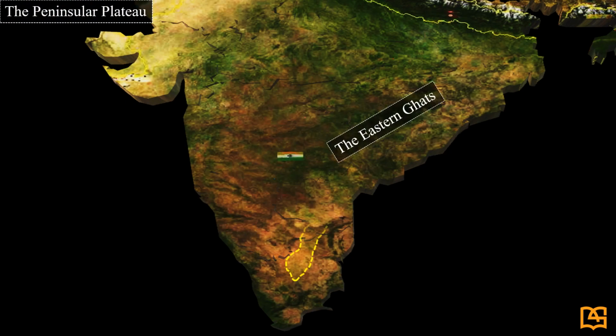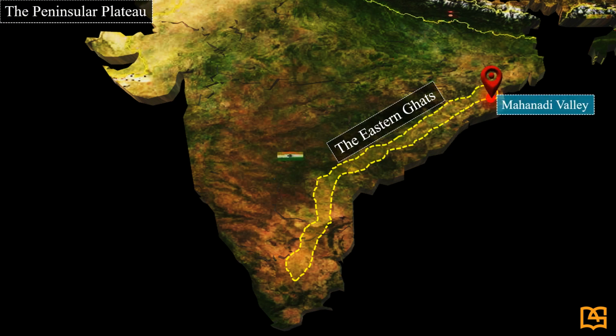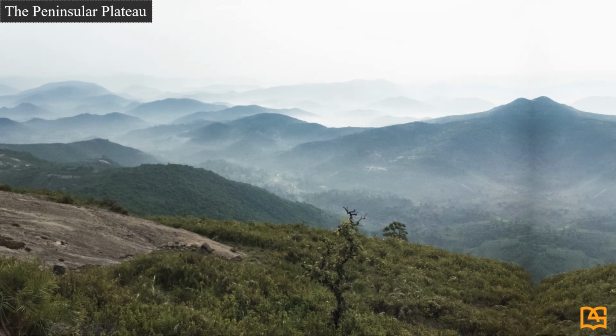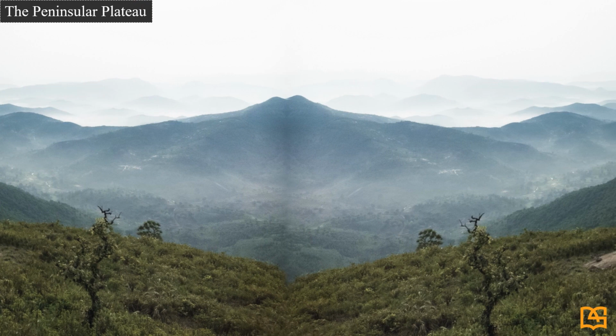The Eastern Ghats run almost parallel to the east coast of India. They extend from the Mahanadi Valley in the north towards the Nilgiri Hills in the south, where they join the Western Ghats. The highest peak in the Eastern Ghats is Armakonda.